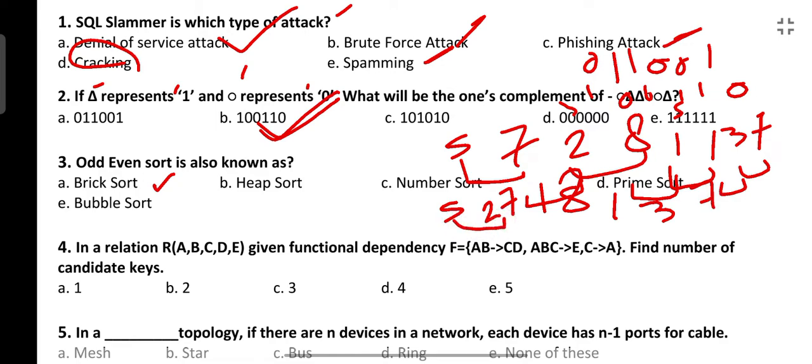Now again it will start with the odd pass. So this 5 2, then 7 1, like this it will sort. Again it will sort 2 5. So this is a brick kind of structure it will be creating. That's why it is known as brick sort or odd even sort. The worst time complexity for this sort is O(n square). So I hope this is clear.